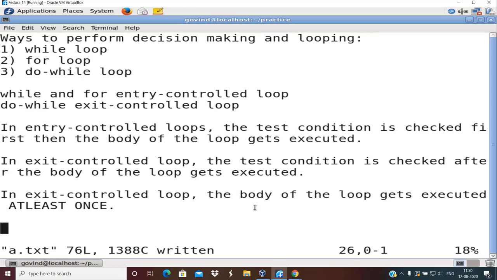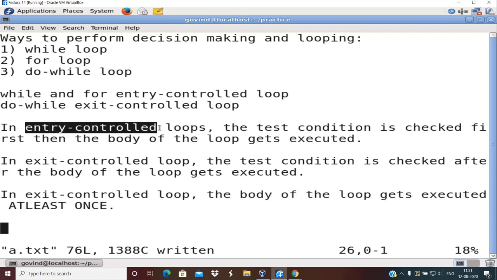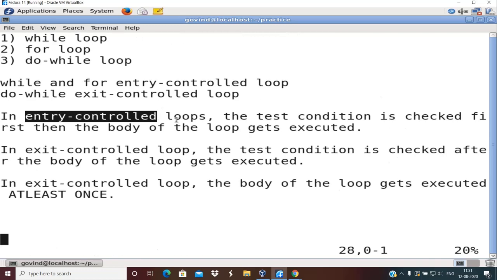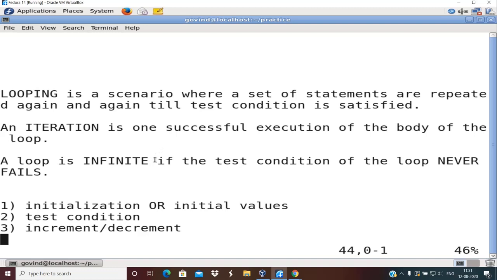So in exit control loop, the body of the loop gets executed at least once. This is the guarantee given by exit control loop, and there is no such guarantee given by the entry control loop. In entry control loop, the body of the loop might get executed 0 or more times. Looping is a scenario where a set of statements are repeated again and again till the test condition is satisfied. An iteration is one successful execution of the body of the loop. A loop is infinite if the test condition of the loop never fails.